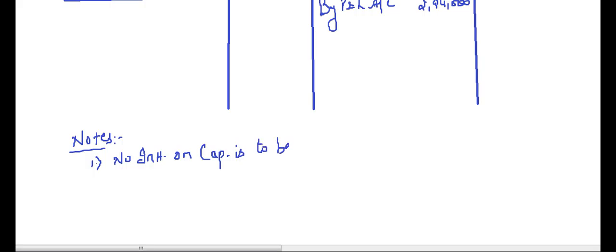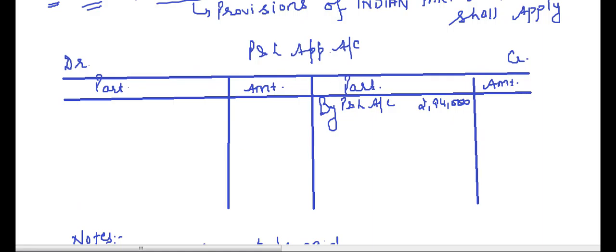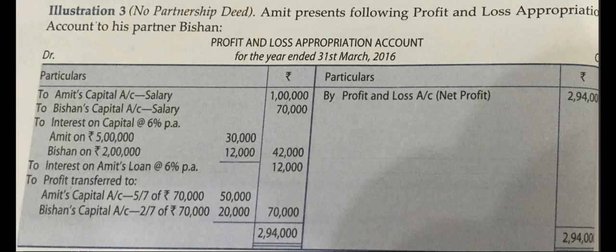So you will write these down in the notes that since the provisions of Indian Partnership Act 1932 are applying, no interest on capital is to be paid, as per the provisions of Indian Partnership Act 1932. Simple. Now, second thing, sorry, it was salary. We dealt with interest on capital.